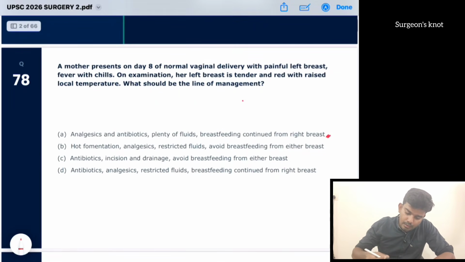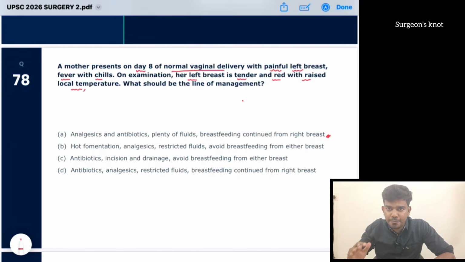So number one, a mother presents on day 8 of normal vaginal delivery with painful left breast, fever with chills. On examination, her left breast is tender and red with raised local temperature. What should be the line of management?